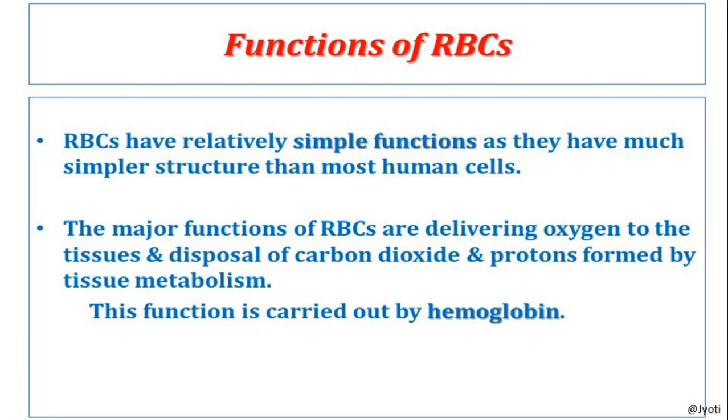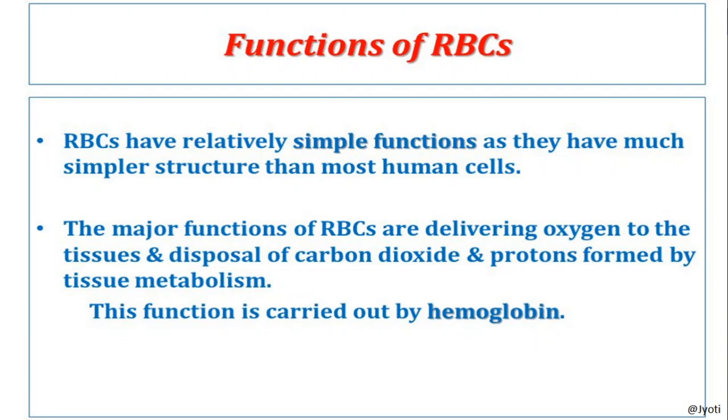The major function of RBC is supplying oxygen to the tissues and disposal of the carbon dioxide and the protons formed by the tissue metabolism. So here the RBC plays a very important role in carrying the oxygen and carbon dioxide as well as proton, that is H plus, which is formed by the tissue metabolism.